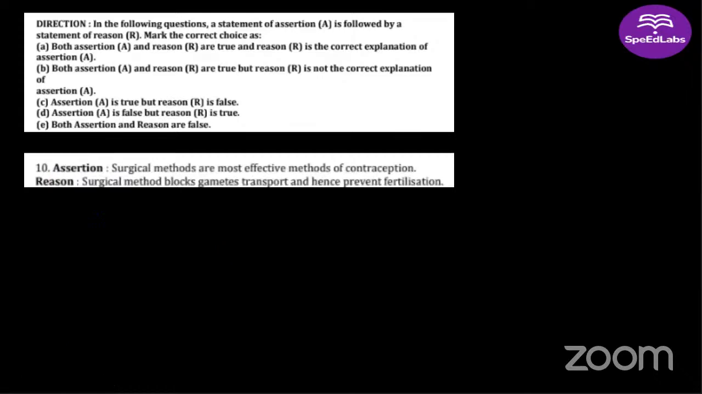Next question. Surgical methods are the most effective methods of contraception. Surgical methods block gamete transport and hence prevent fertilization. What will be the answer? Very good, everybody. This is also another direct question. Assertion is correct, reason is correct, and reason is the correct explanation for assertion. Surgical methods are the most effective methods of contraception.